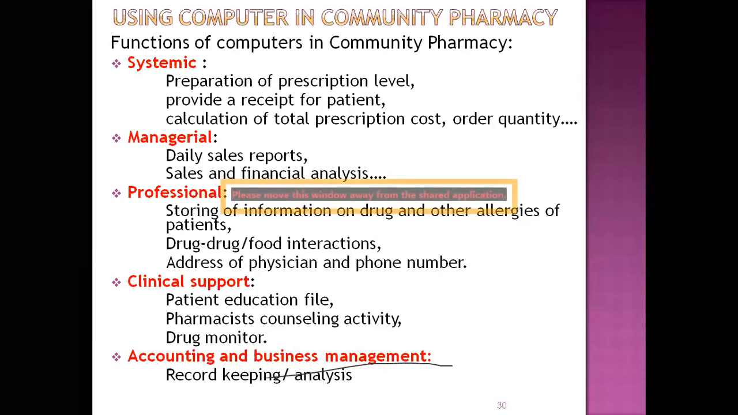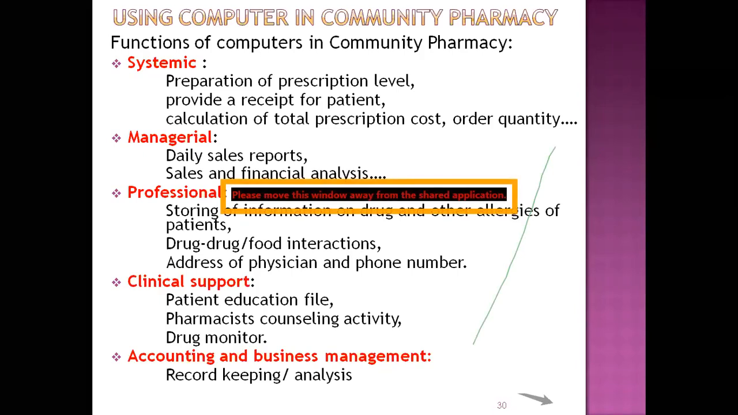And the records of the community pharmacy, like legal records, patient records, and third one is financial records. And these records you have to maintain with the help of computers, which are used in the community pharmacy with the help of some softwares. Various softwares you have to use in community pharmacies. And with the functions of computers used in the community pharmacy, systematically you have to use managerial, professional, clinical, and accounting of the business.